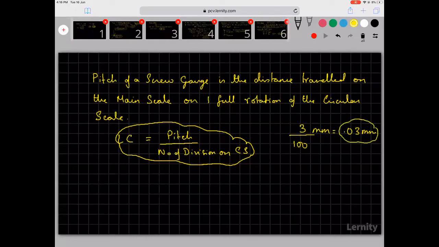Students, please focus. Please try to understand. Look at a picture. After the class is over, look at more pictures of how the screw gauge is. Everything that you want to learn, you can learn even by looking at the pictures. Otherwise, you'll have to wait till the school reopens. Then we can do experiments on this. We can take a screw gauge in our hand and work. So least count is equal to pitch divided by number of divisions on the circular scale.